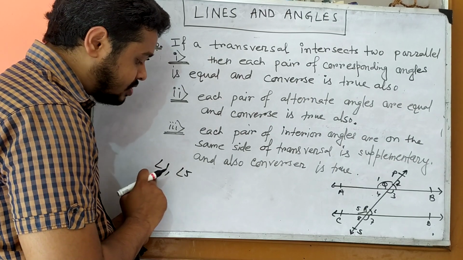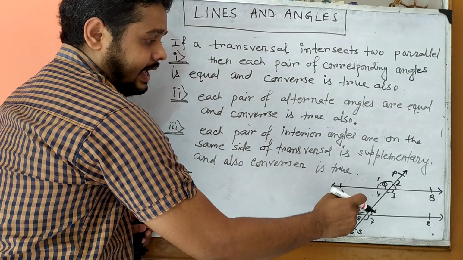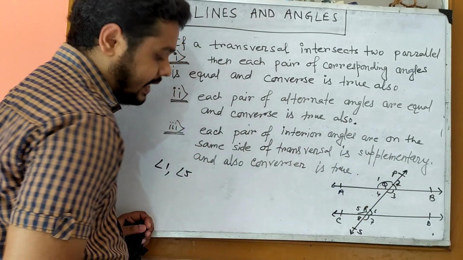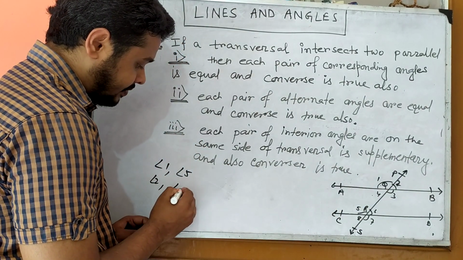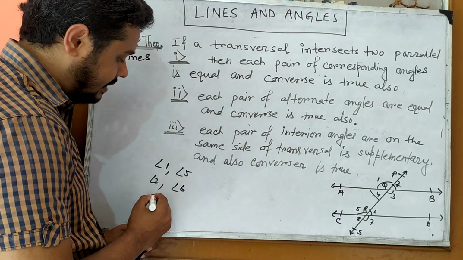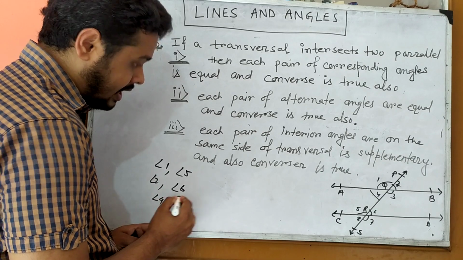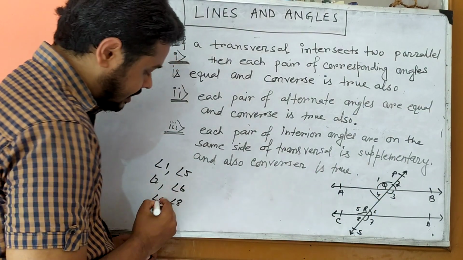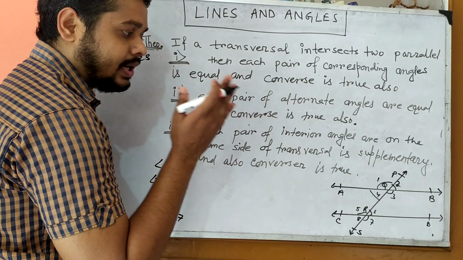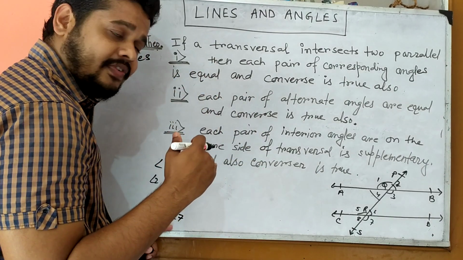So angle 1 is corresponding to angle 5, 2 is corresponding to angle 6, similarly 4 is corresponding to angle 8, and 3 is corresponding to angle 7. That was already discussed in the previous class.